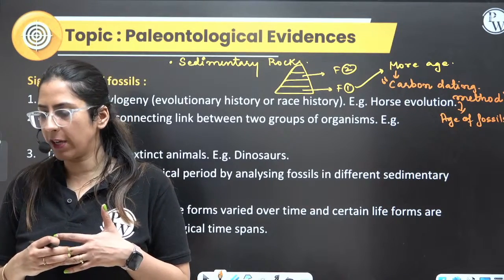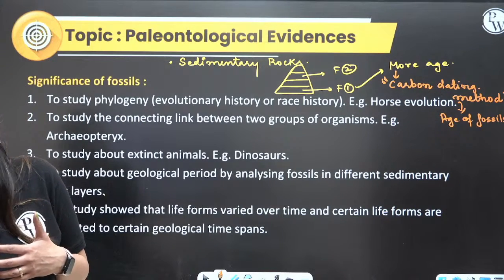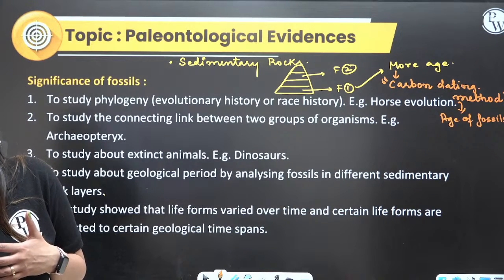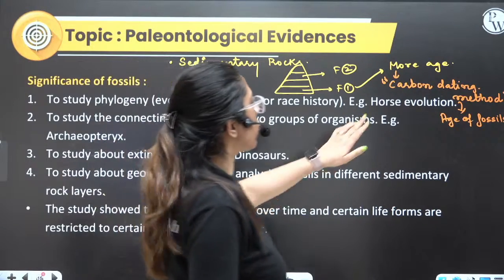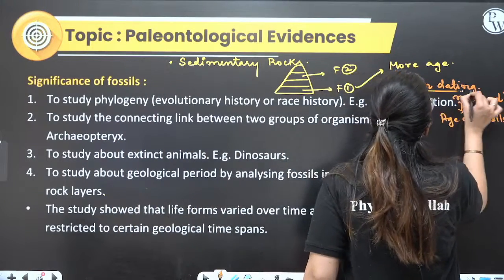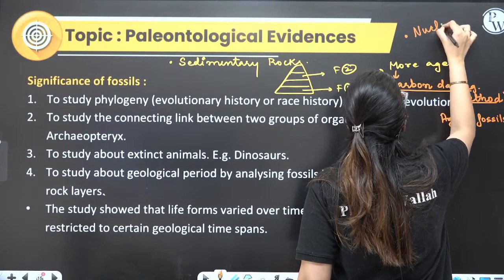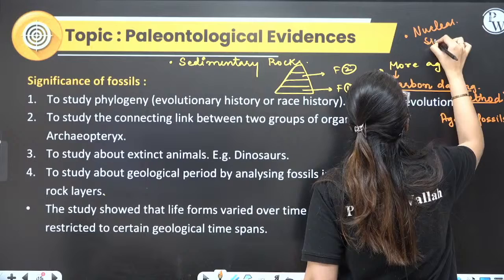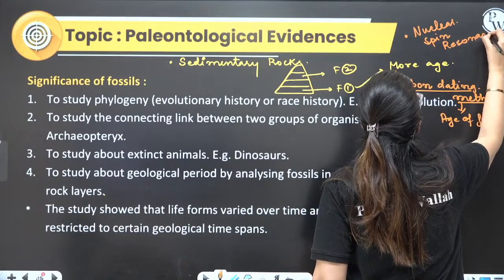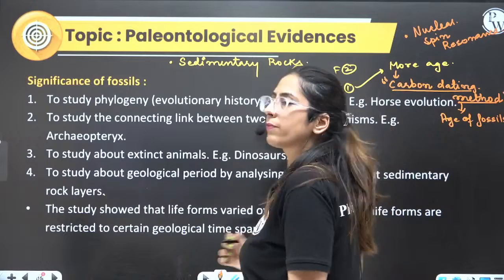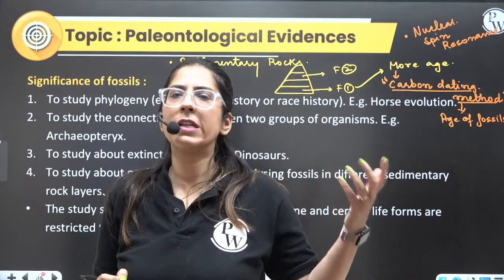Now can you tell me there is any other evidences also? Any other way also by which we can determine? Come on. This is most commonly used, that is the carbon dating method. There is another, nuclear spin resonance, which is more accurate. Clear? Done? Now with the help of this fossil we can determine the age also.